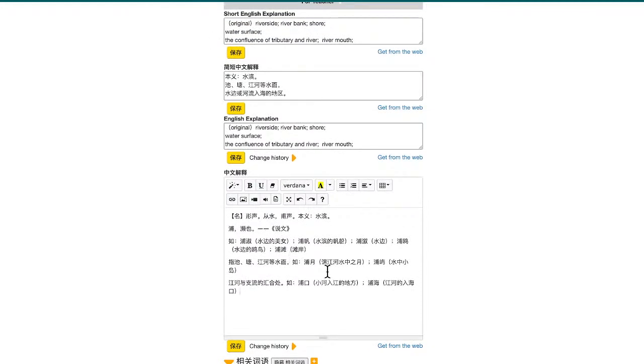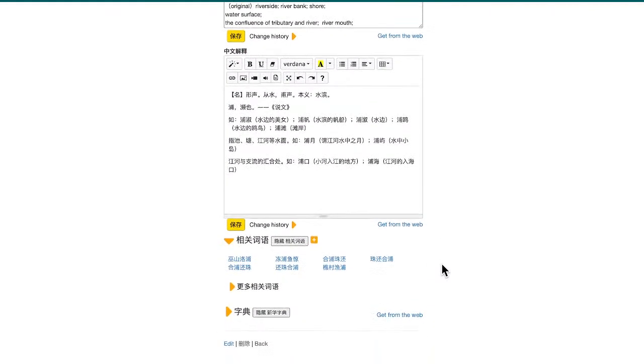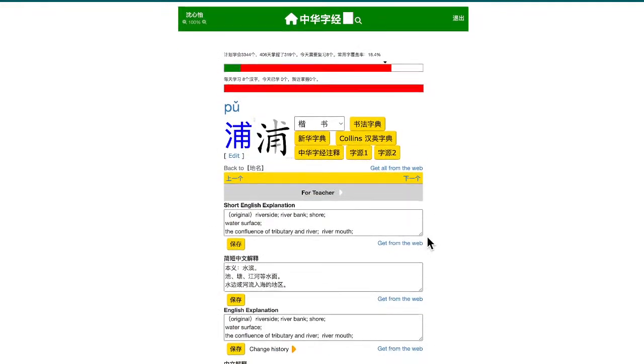For example, in Shanghai there's a river that eventually goes into the Changjiang and then into the sea, and that river is called 黄浦江. And 黄浦 is also a name in Guangdong province, also a place where the river goes into the sea. Okay, so this is 浦.